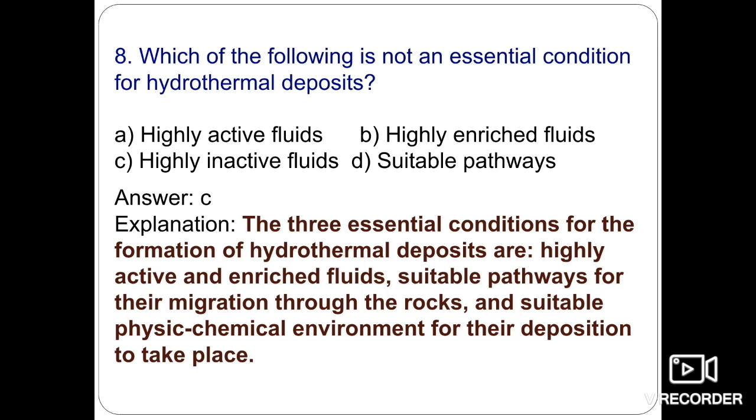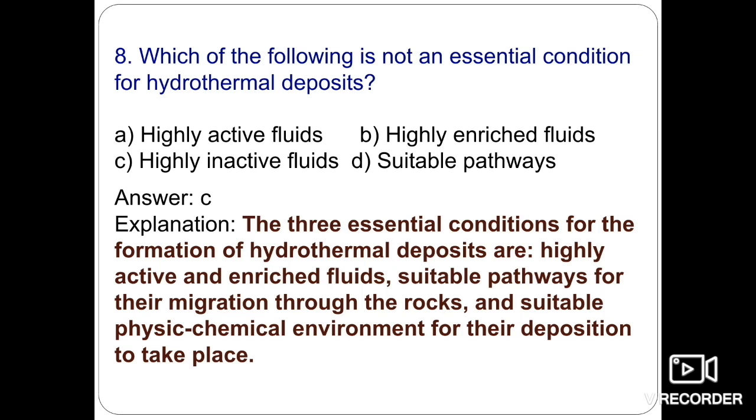They are of epigenetic origin, meaning formed after the formation of the rock. This is the first key. They are epigenetic ore deposits which are formed by hydrothermal solution. That is why they are known as hydrothermal ore deposits. Some famous hydrothermal deposits are gold, silver, copper, lead, zinc, and sometimes mercury.